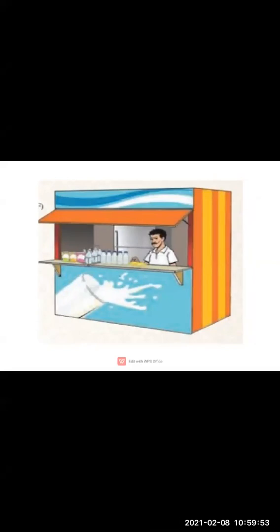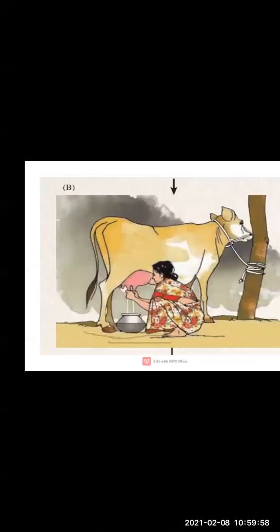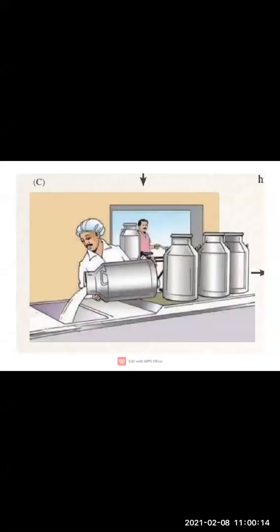They are related to the rearing of domestic animals. In the first picture, this man is rearing the domestic animals. Next, this lady is obtaining milk from the domestic animals. Then third, this picture C is giving information that the milk obtained from the domestic animals is being sold. They are selling that milk.